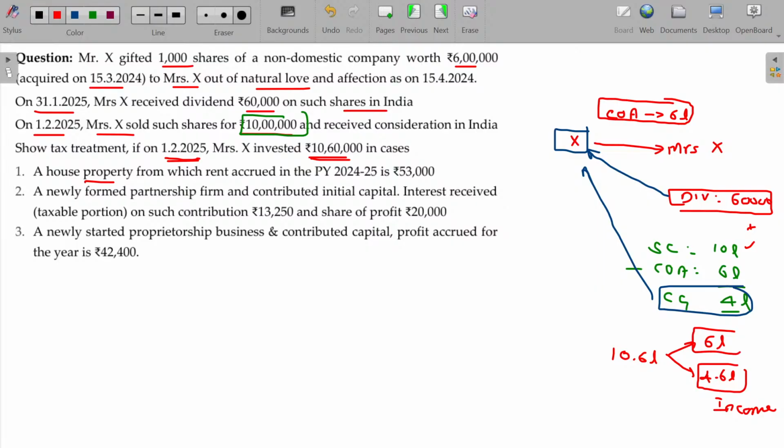This is the original capital asset, for which this 4.6 is earned. This is already clubbed. Thereafter, for the 10.6 lakhs, any income generated is clubbed only to the extent of 6 lakhs, in that proportion. Income generated out of the balance 4.6 lakhs in the house property will not be clubbed.